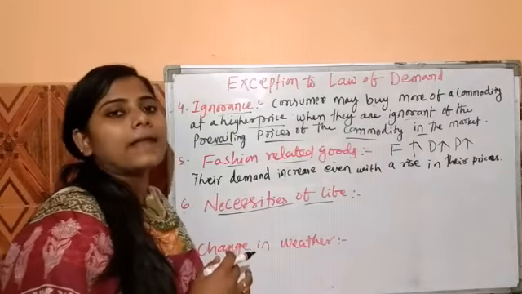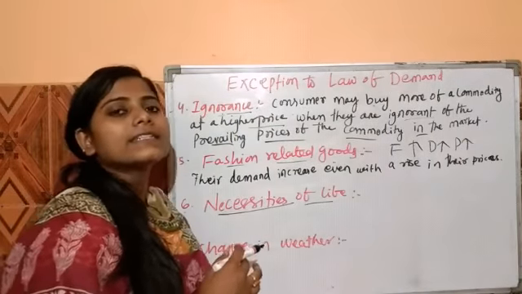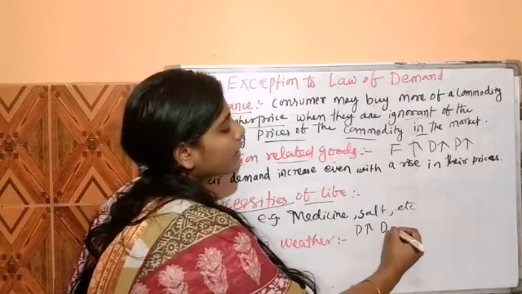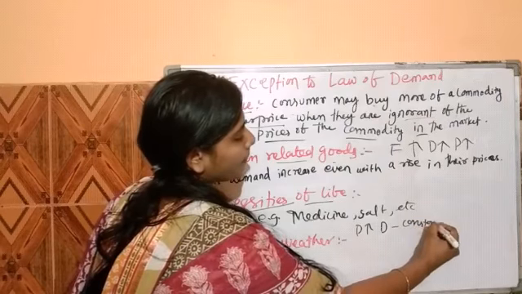Next is the necessity of life. Examples related to necessity of life are medicines, salt, etc. So this is also one of the exceptions to the law of demand, where if the price increases, the demand will be constant.